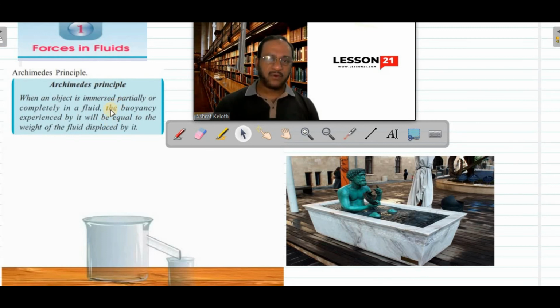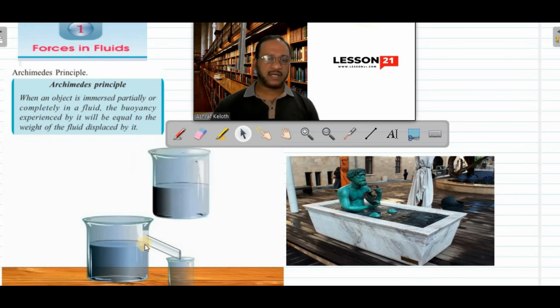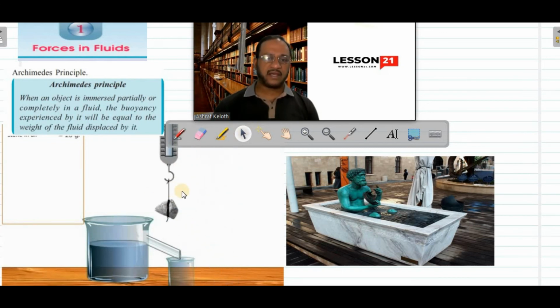Okay, now we can prove it experimentally. All of you see this experiment. Here I have taken an empty overflowing jar and I am pouring water into it. Water is taken up to this level, means some water is overflowing. Now I am taking a stone and the weight of the stone is found by using this spring balance. Its weight is 20 gram force in air.